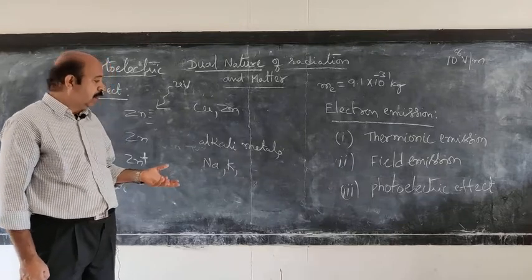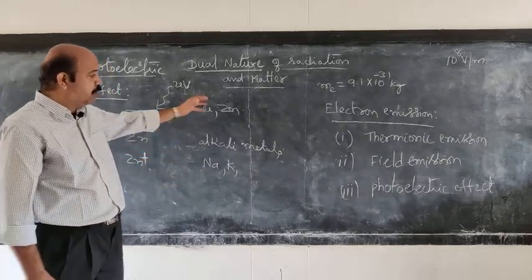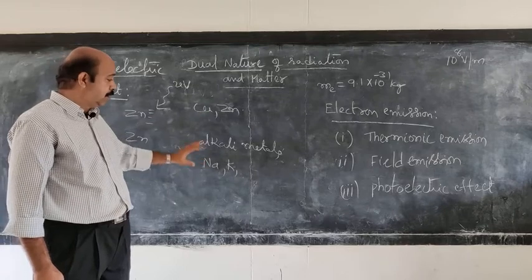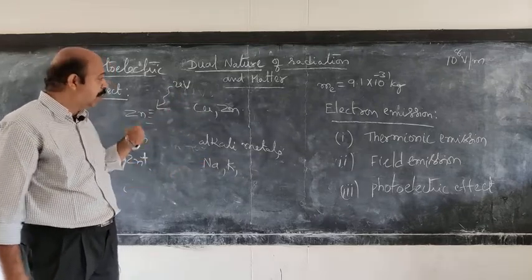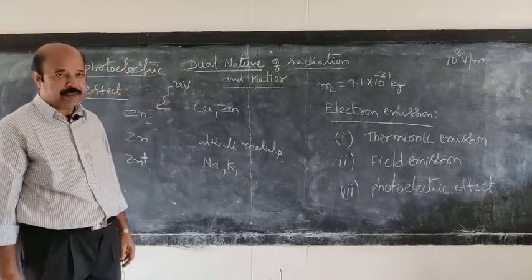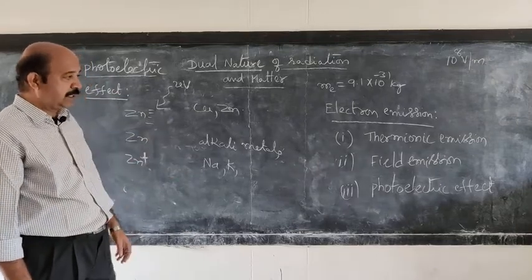Therefore, depending upon the nature of the metal surface, the minimum energy required for liberating electrons varies. That was observed by scientists.